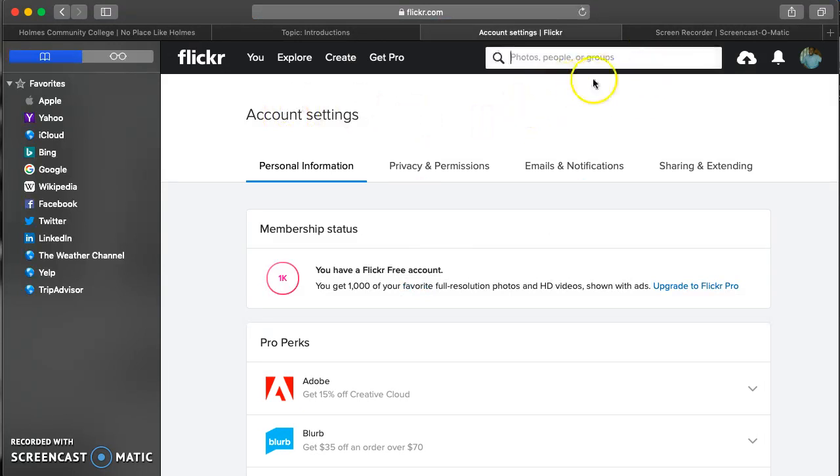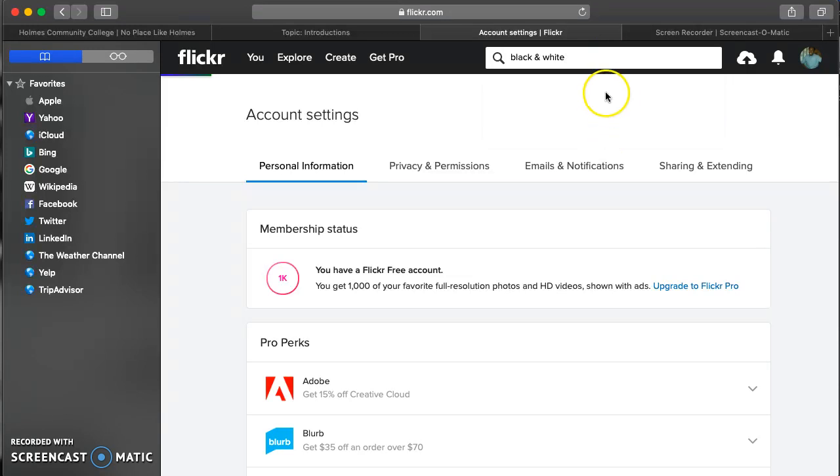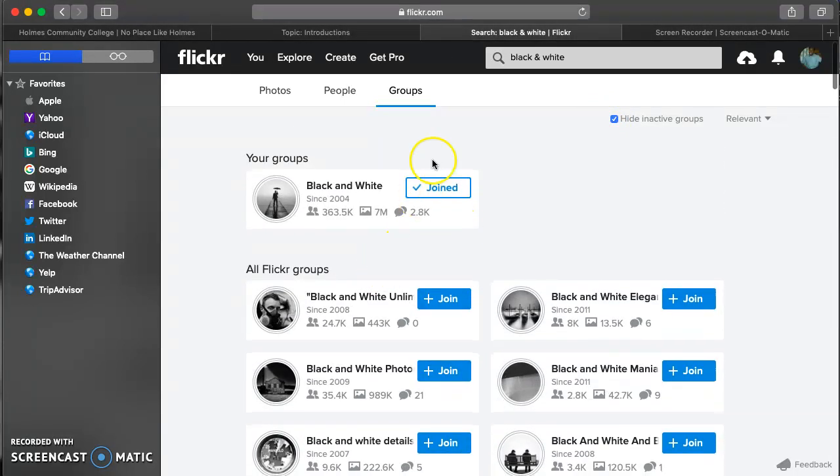Right here, you can search people. You can search photos that you would like to find, and you can search groups. You can search the black and white group. Here's the black and white group, and they have a bunch of more black and white groups. I'm currently joined to this one, so this just shows what in my group will pop up first.